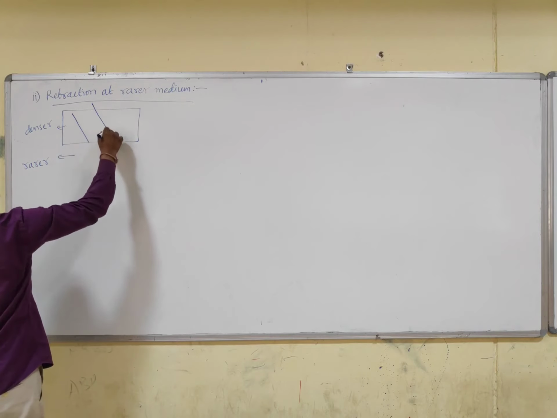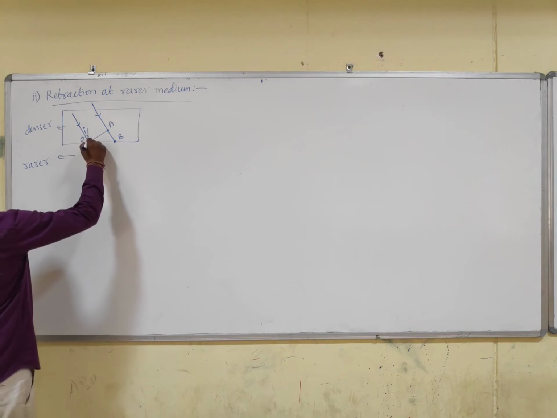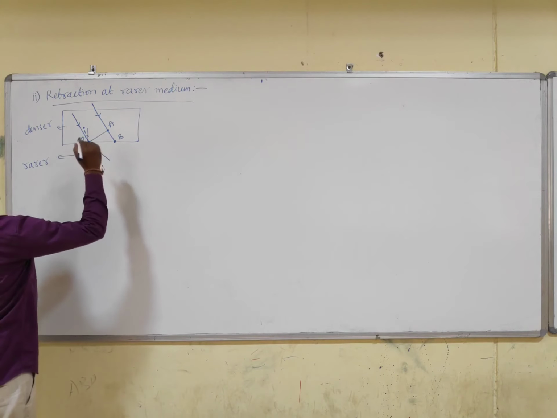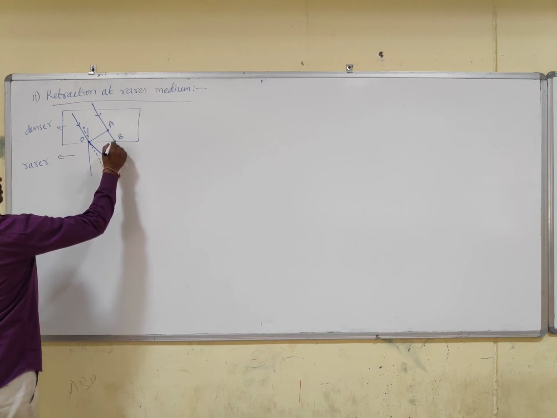Instead of going straight, as it is going from a denser to a rarer medium, it will bend away from the normal. Okay, so away from the normal like this. Now let us draw the normal to this.